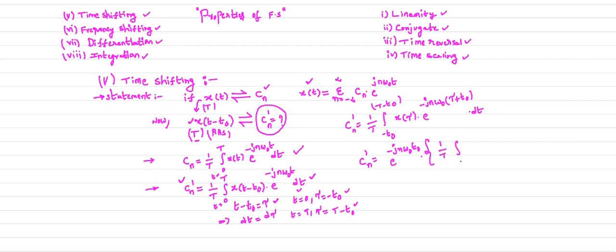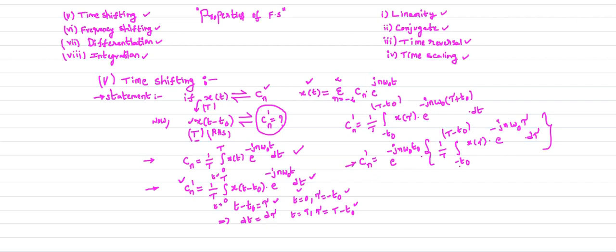So 1 by T integral from minus t naught to T minus t naught, x of tau, your signal x of tau e power minus j n omega naught tau d tau. So that is the equation. The modified equation will give us Cn dash.